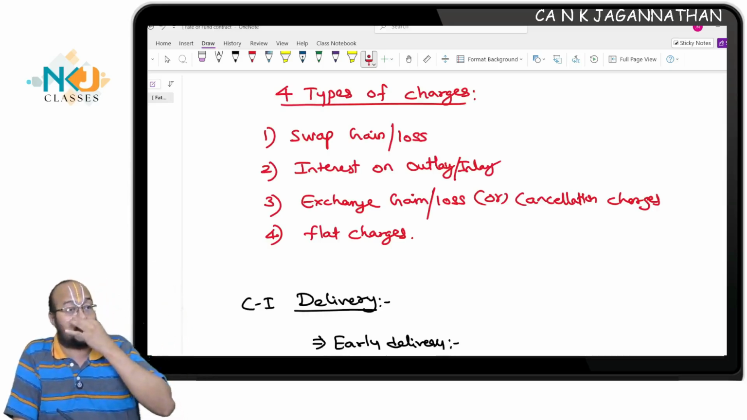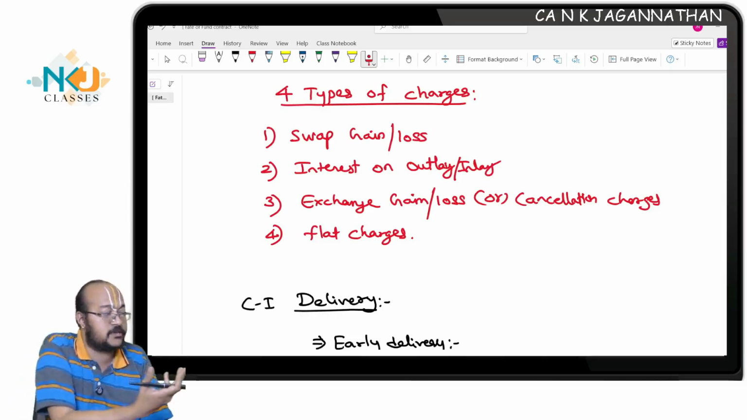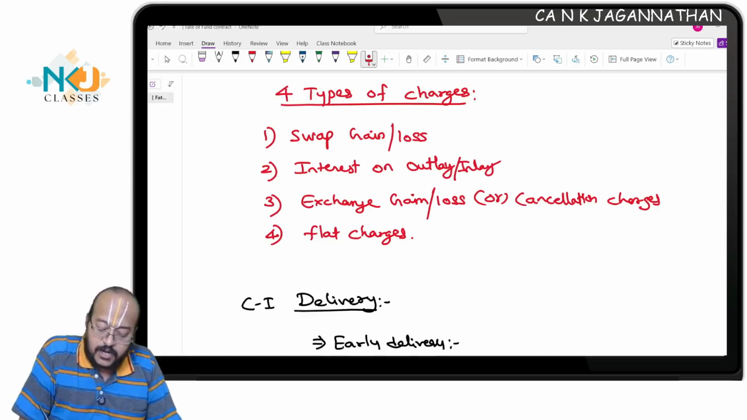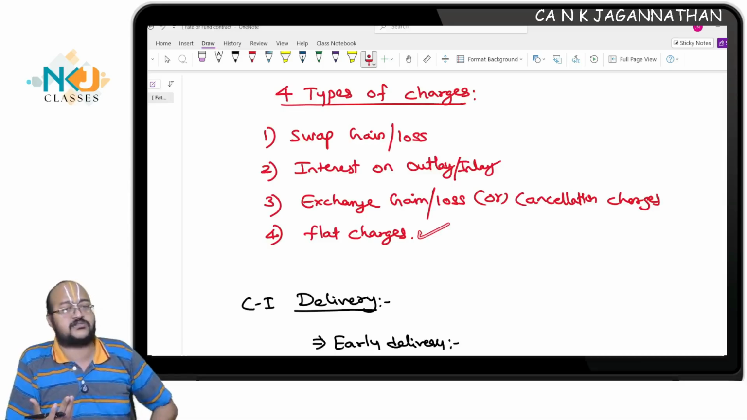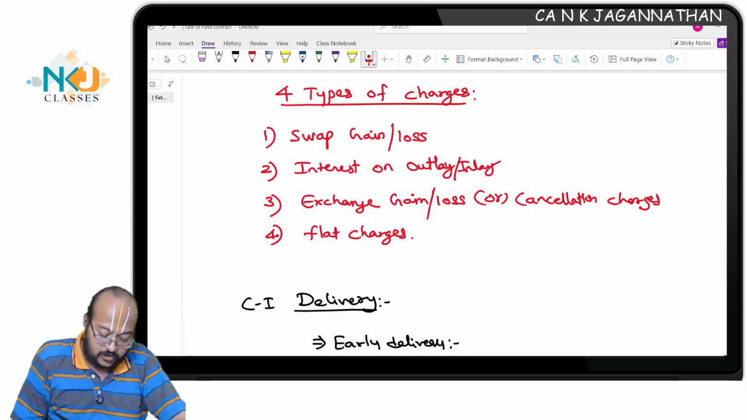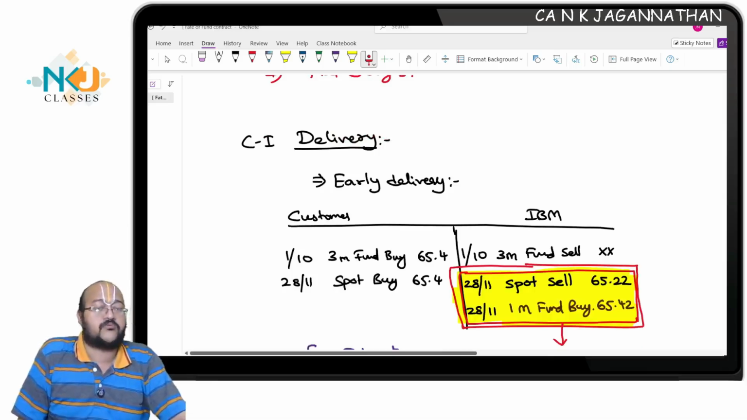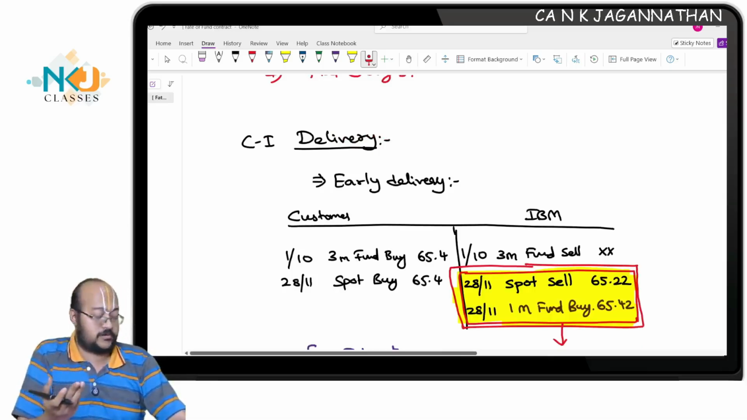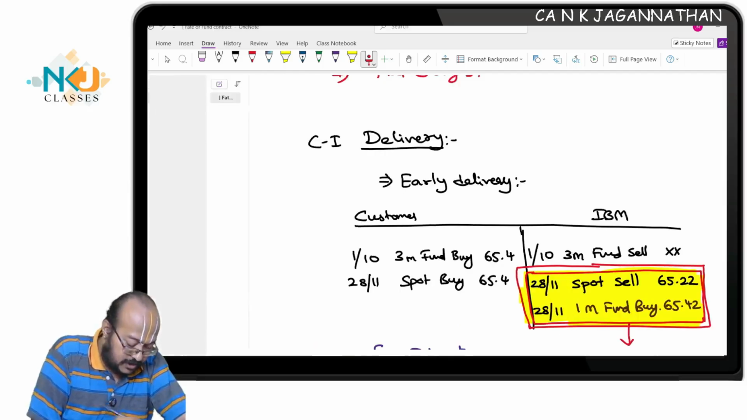So what will happen now? You will find out the gain or loss from the swap transaction. You will find the interest charges to be paid by the banker or to be received by the banker, and there will be exchange gain or loss, and there might be some flat charges. These are all applicable apart from the agreed upon forward rate. Are you all understanding? Now we will take the examples given in your institute module, and using that we will try to explain all the possible scenarios.